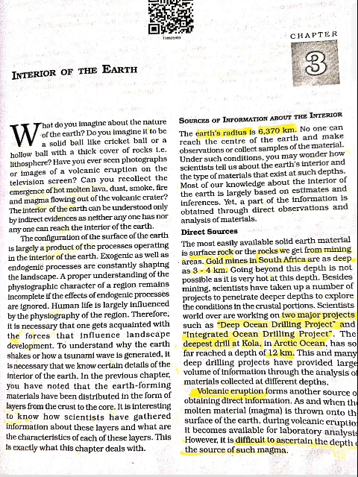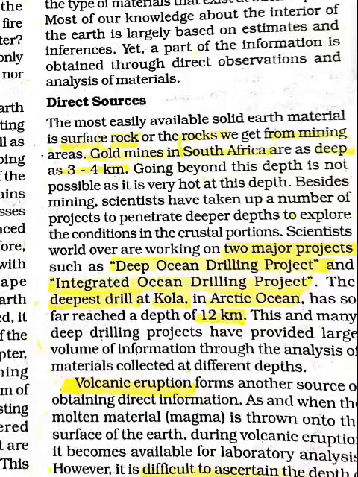Earth radius is around 6,370 kilometers, which is very large, very long to reach. Therefore, we use many other sources. Some direct sources are the surface rock obtained from mining. Some gold mines are 3 to 4 kilometers deep in South Africa, and beyond this it is not possible to reach because of the high temperatures.